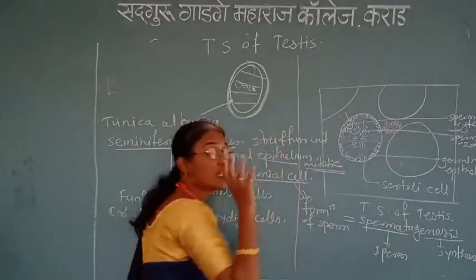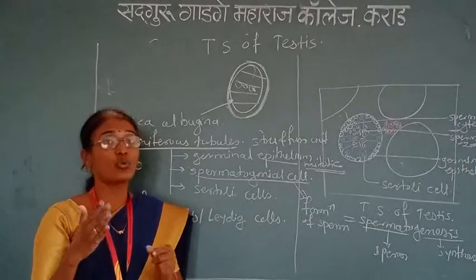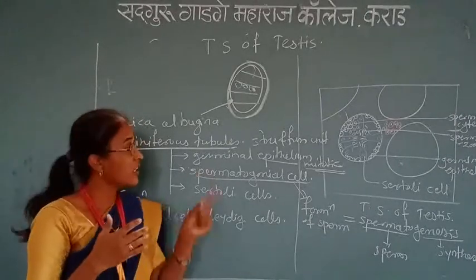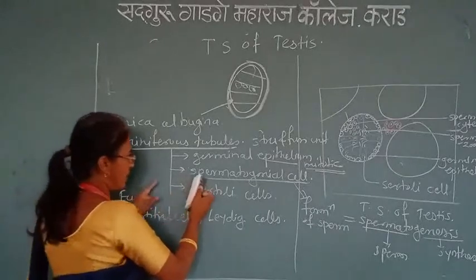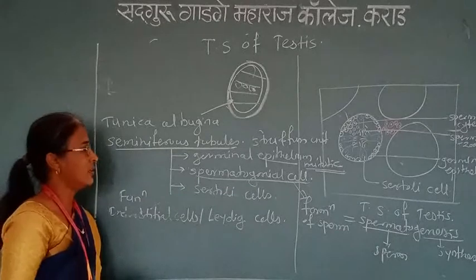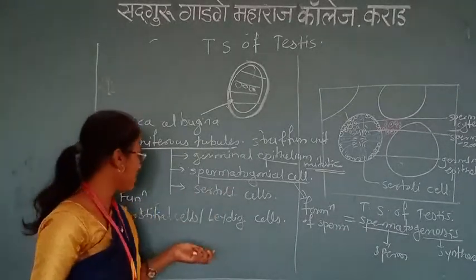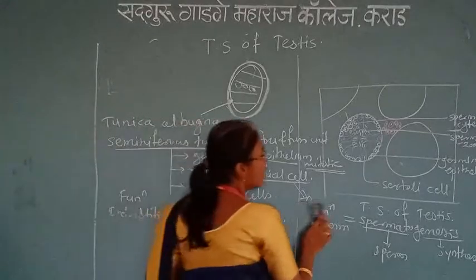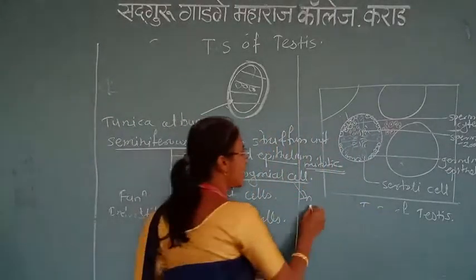Spermatogenesis is the synthesis of sperm. A number of different stages are passed through to prepare the sperm in the seminiferous tubule. The second part is the spermatogonial cell. Spermatogonial cells are, here, one of the germinal epithelium.